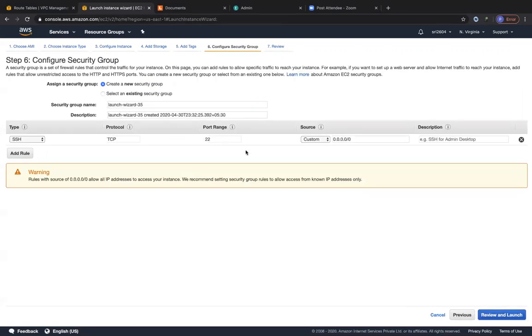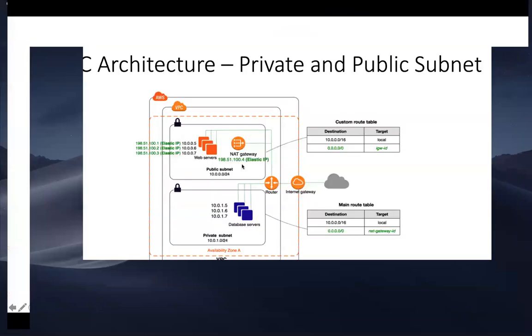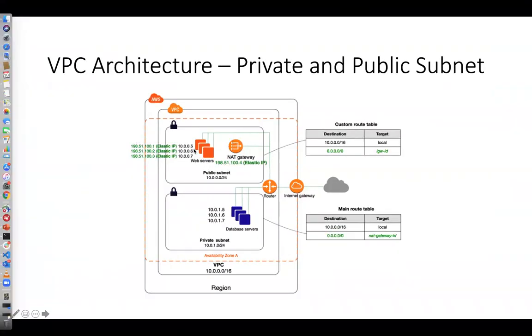So right now, let's go back to the PPT. This web server that we have created is sitting in the public subnet and has access to the internet. But this database server is sitting in the private subnet and does not have access to the internet. So who can actually access this database server? The web server can access the database server because there is a local route within the VPC. Therefore, resources within the VPC across any subnets can talk to each other. So we are not going to directly log in from the internet to the database server.